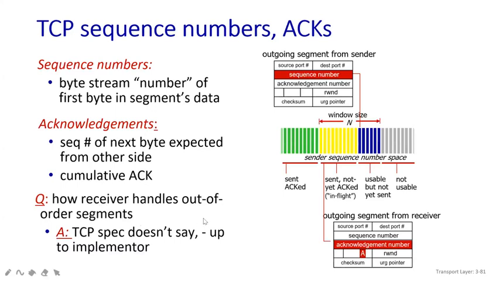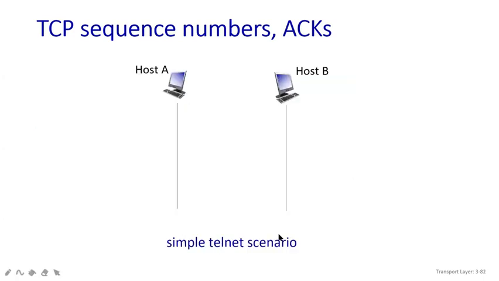Now one question will come: how does the receiver handle out of order segments? It means that if a packet has not reached and is not acknowledged, then all the following segments become out of order segments. So how is TCP going to handle this? Here we are going to check how it is implemented.